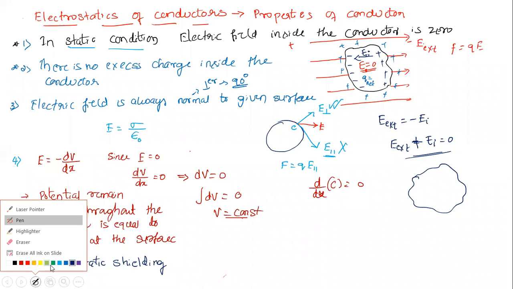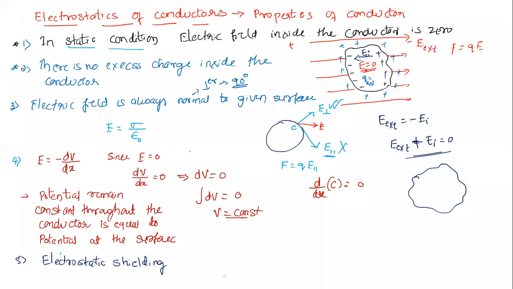Inside the conductor, I'm going to create a cavity. Do you know what a cavity is? Not a tooth cavity, like what a dentist says. Cavity means we are going to create a region inside the conductor. Like in this conductor, I'm going to create a region inside here. This is what we call a cavity.